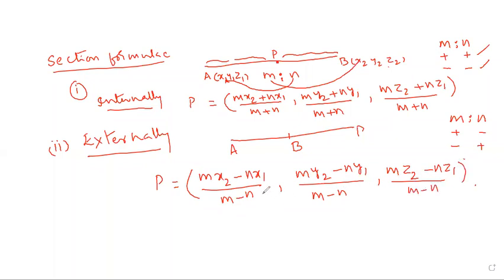Okay? In a problem, internal is no problem. If external comes in the ratio, make it positive and then apply the external formula.